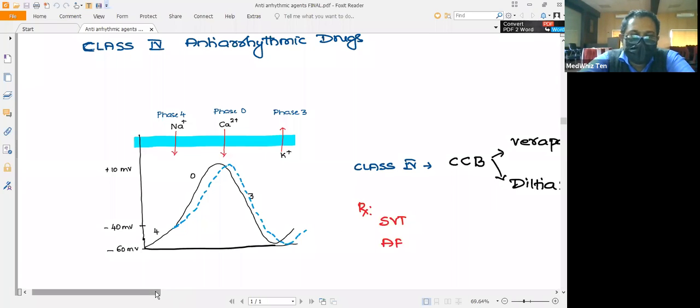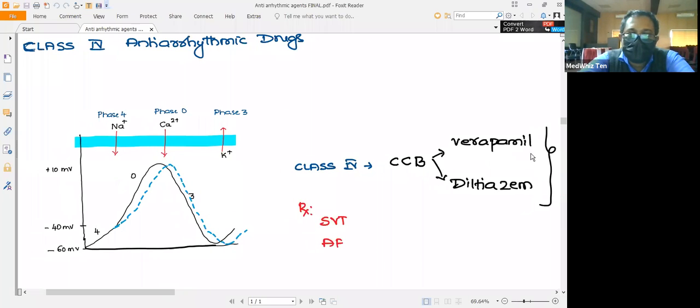So the calcium channel blockers, the examples are verapamil and diltiazem, which are the non-dihydropyridines. These drugs have very high affinity towards the cardiac muscle. Where they block the calcium activity, phase 0 will be reduced. So this is the rapid depolarization phase in the SA node.